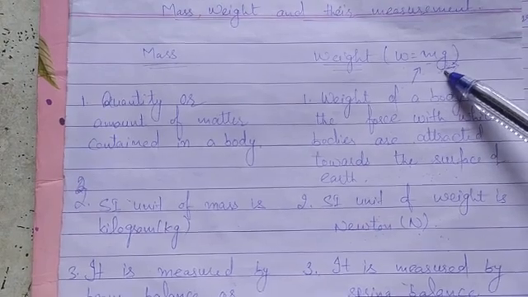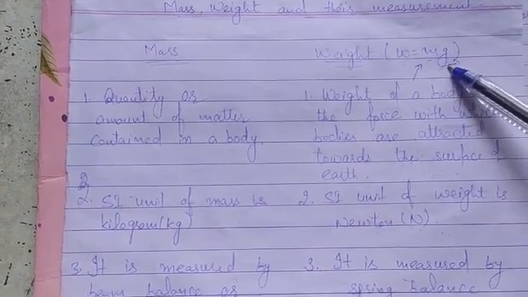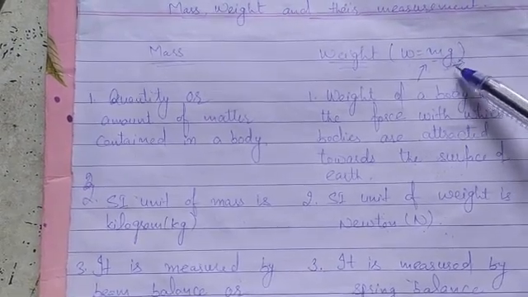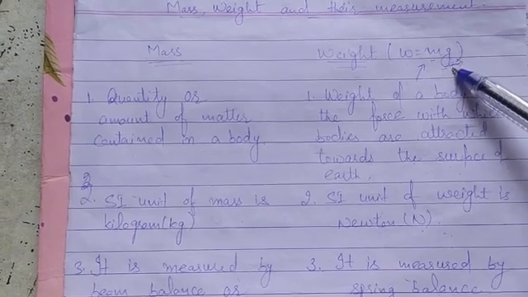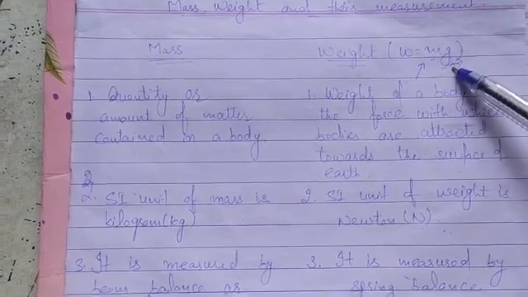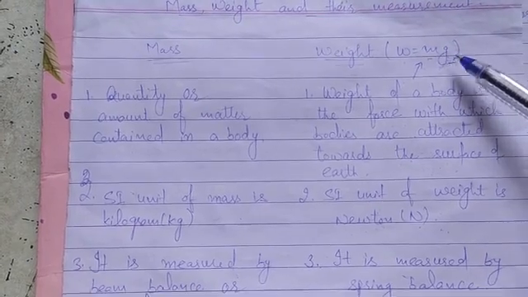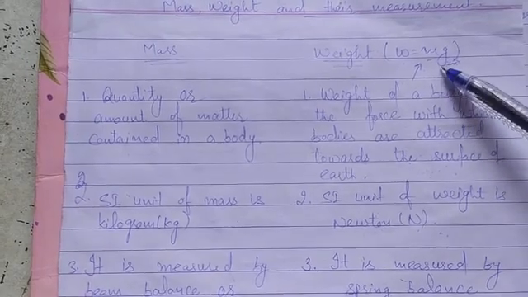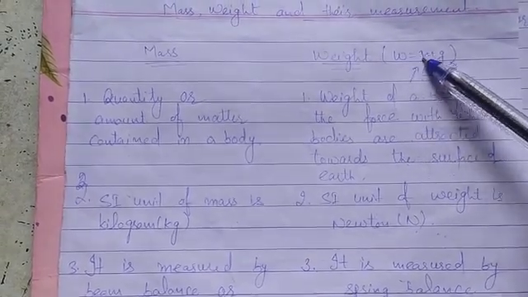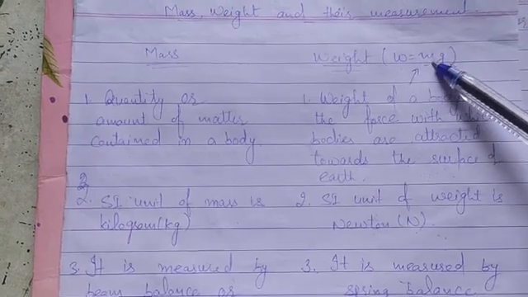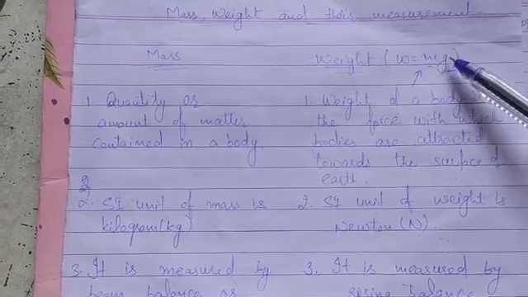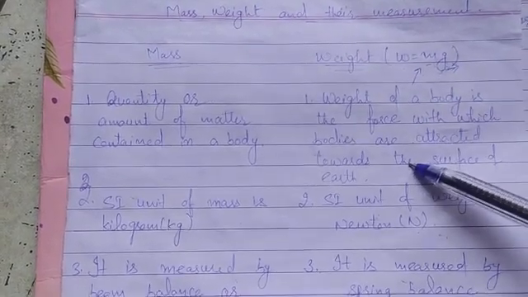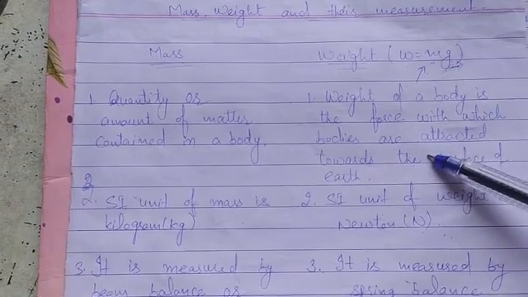What is acceleration due to gravity? Let me explain it with an example. Suppose whenever a body falls freely under the effect of gravity or gravitational force, then there is an increase in velocity, or there is a change in velocity of the body. So this change or increase in velocity of the body is known as acceleration due to gravity. So we can say that weight of the body is equal to the product of mass of the body and acceleration due to gravity on the body. In other words, we can say that weight is the measure of heaviness of the body.